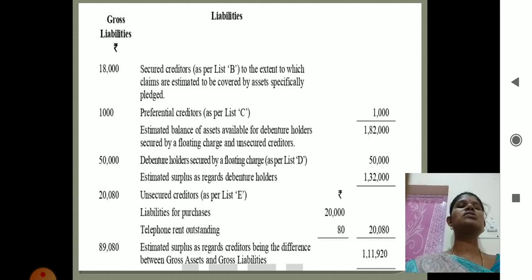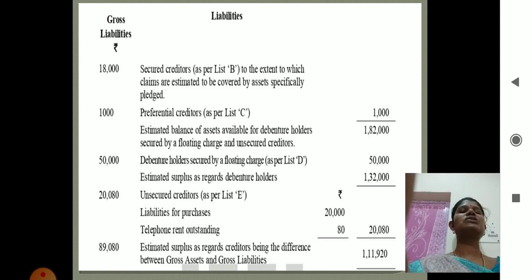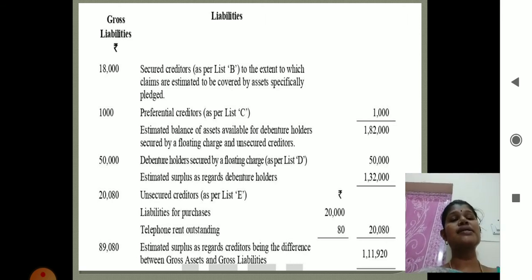And next you have to settle the debenture holders secured by floating charges. The problem gives 50,000 rupees. So we are having the surplus amount. Write it as estimated surplus as regards debenture holders. Next you are going to settle the unsecured creditors. The unsecured creditors include two items.